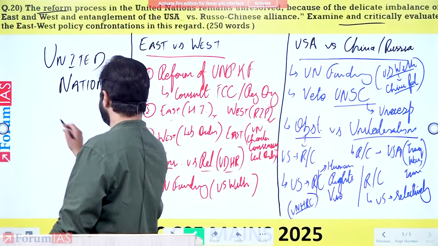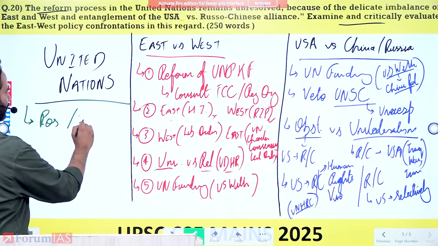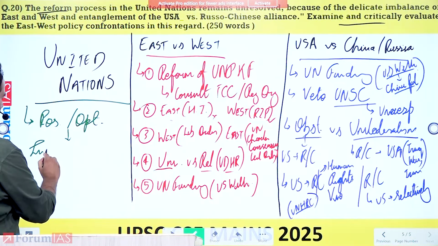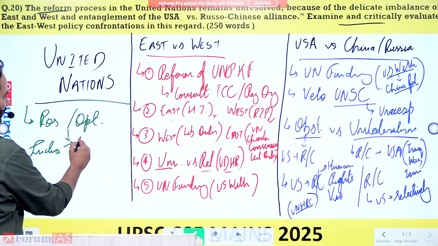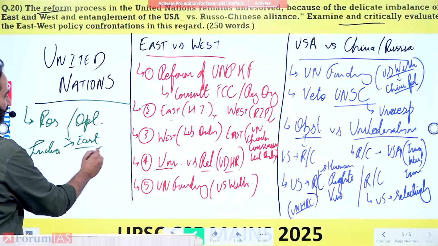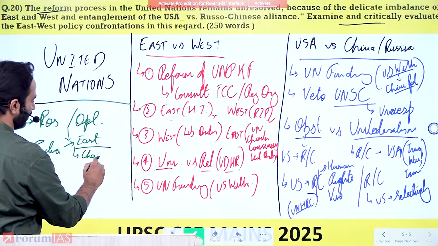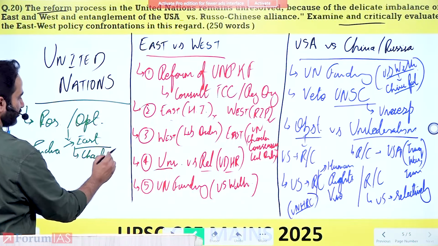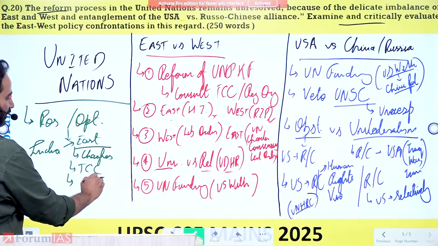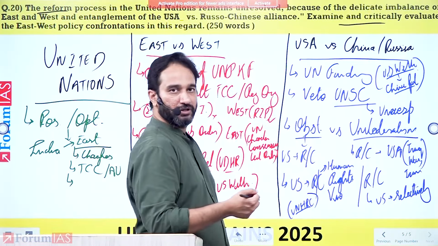The conclusion, obviously, you have to end on a positive or optimistic note. And when you're ending on a positive and optimistic note, you bring in India, right? So you say that India supports various policies of the East within the UN Security Council. You can give the example where we supported that the Chagos Islands should be given back to Mauritius by the UK. You can also highlight the troop contributing countries issue, and we support the role of regional organizations, especially the African Union, in terms of the UN.